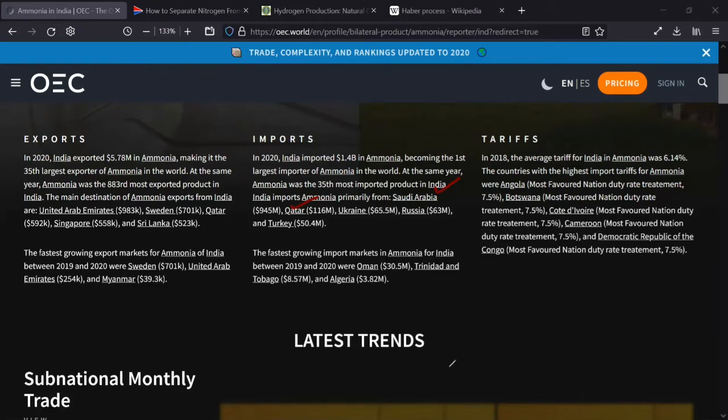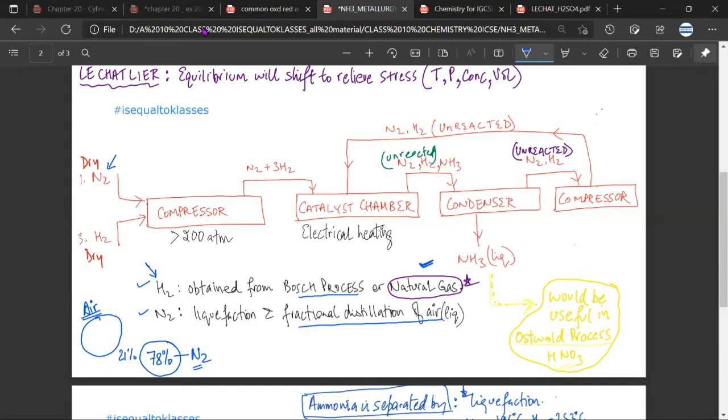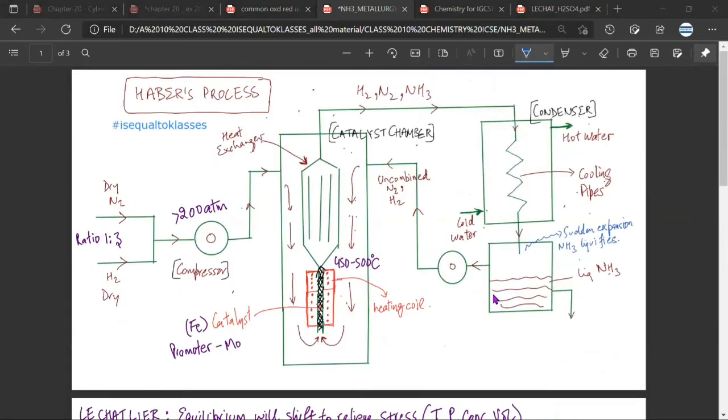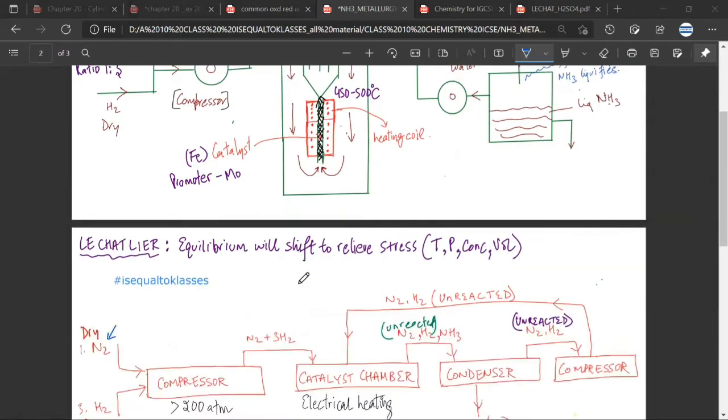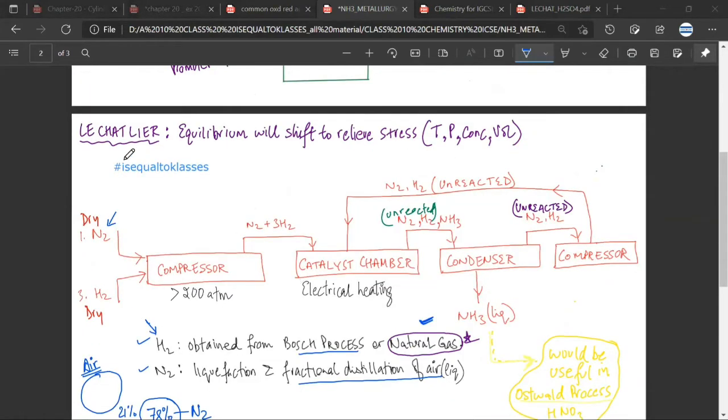Of course, this is trivia. This is not part of your syllabus. So let us rush back to the syllabus. Mr. CB, are we clear till here? Yes, sir. Now, before we go ahead, we'll have to spend some time to understand what is the Le Chatelier principle.